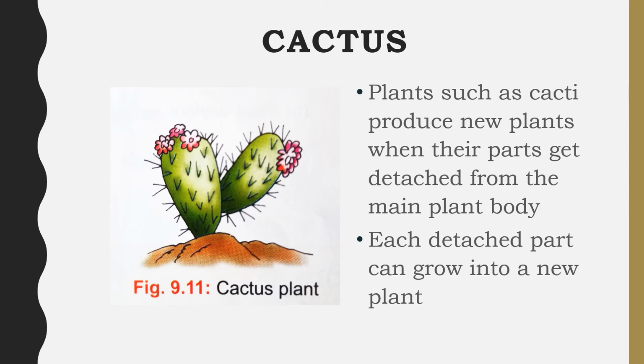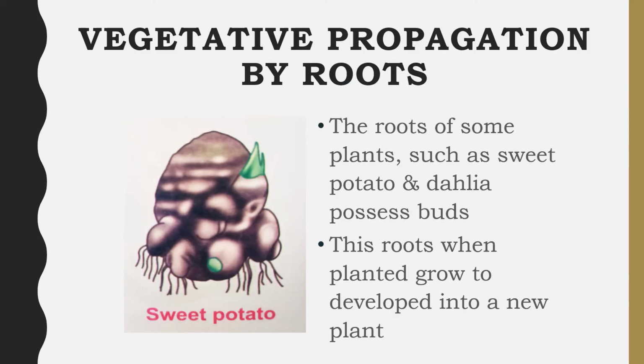Cactus. Plants such as cacti produce new plants when their parts get detached from the main plant body. Each detached part can grow into a new plant. Vegetative propagation by roots. The roots of some plants such as the sweet potato and the dahlia possess buds. These roots, when planted, grow to develop into a new plant.